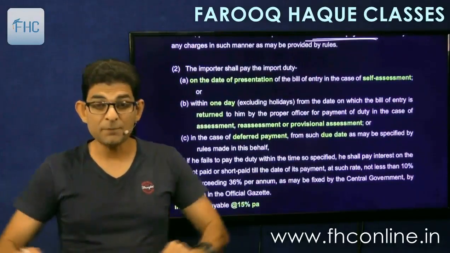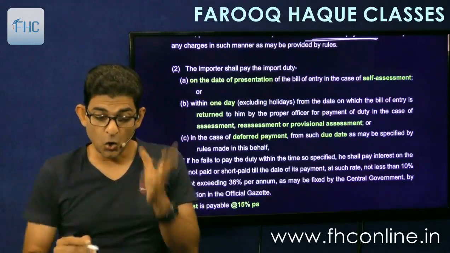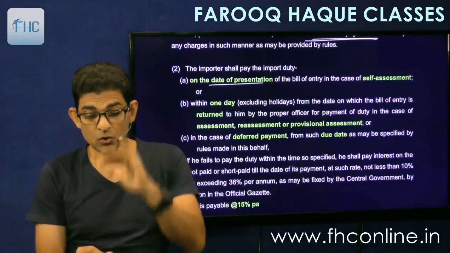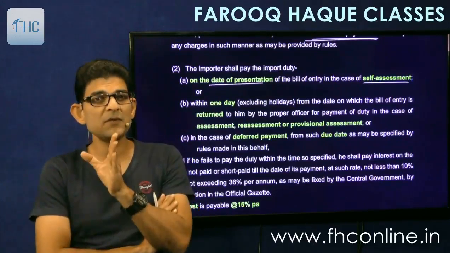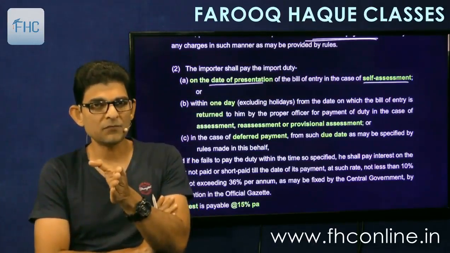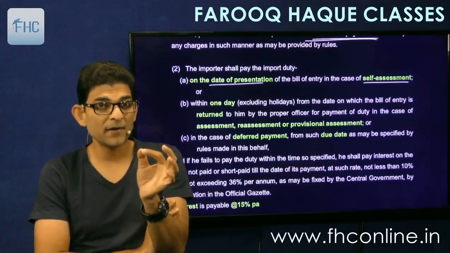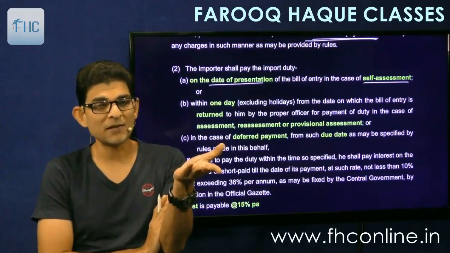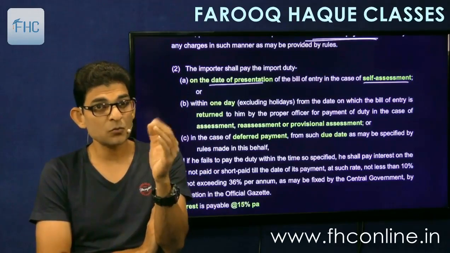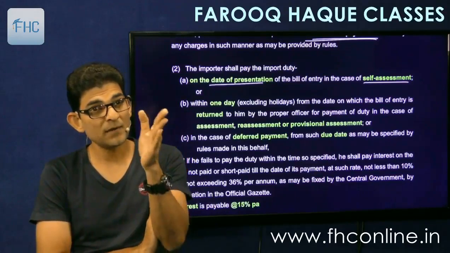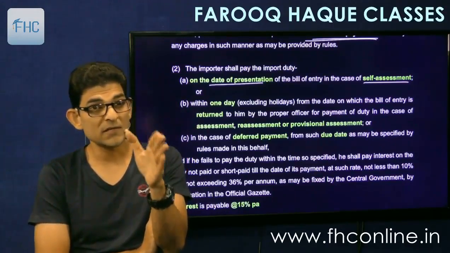Then importer shall pay the import duty. Now see, this is the time for payment: on the date of presentation of the bill of entry in case of self-assessment. So whatever self-assessment we have done on the bill of entry itself under section 17, that much tax we have to pay along with the bill of entry itself. And what is the due date of bill of entry? The next day after arrival. So payment due date will also become the same, that is the day after arrival of the vessel, aircraft, vehicle.